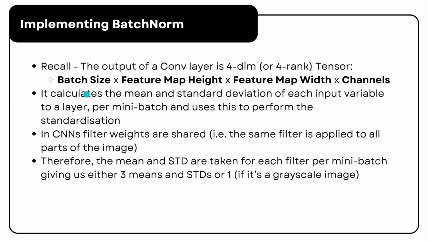Batch normalization computes the mean and the standard deviation of each input variable in the layer per mini batch, and uses these statistics to standardize the activations.